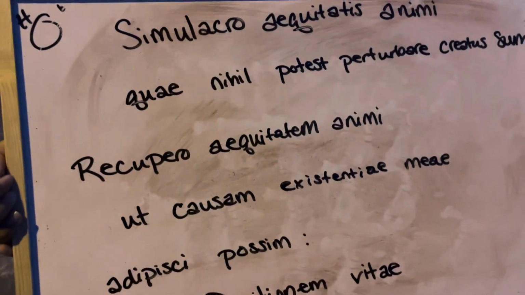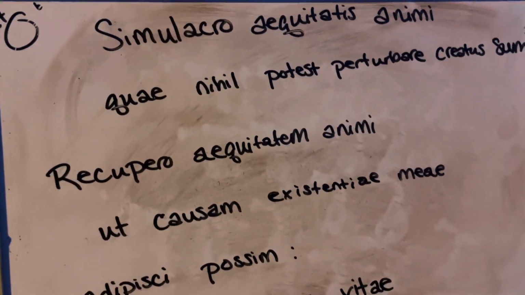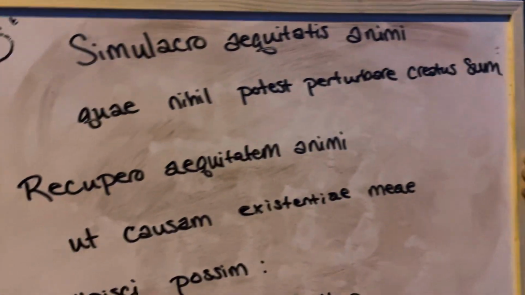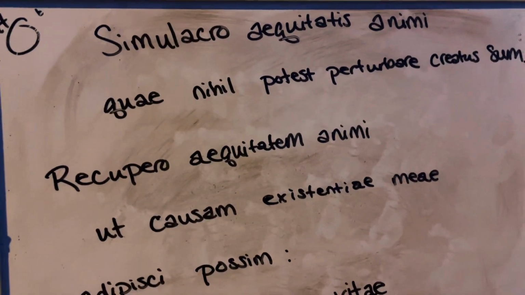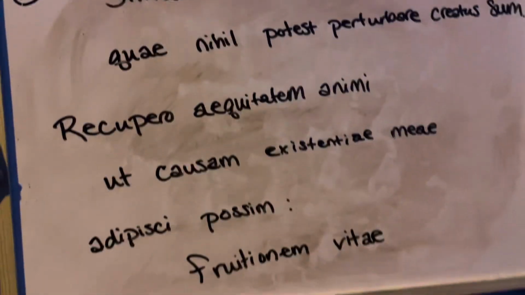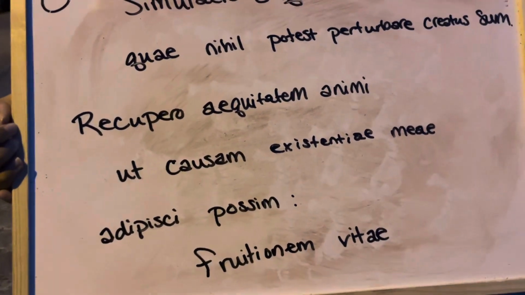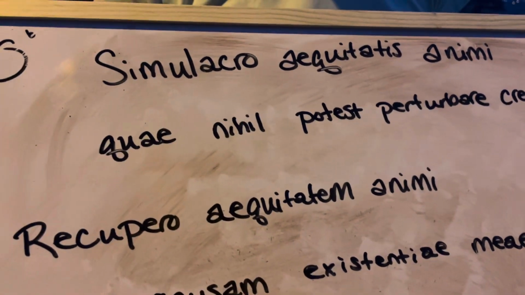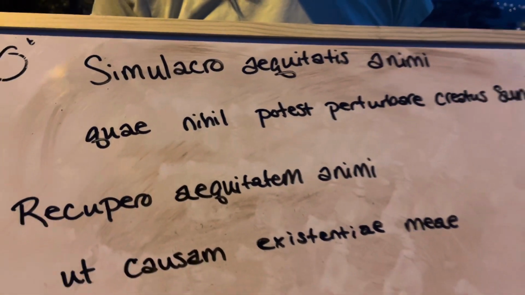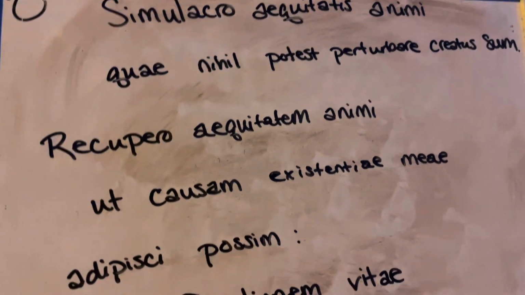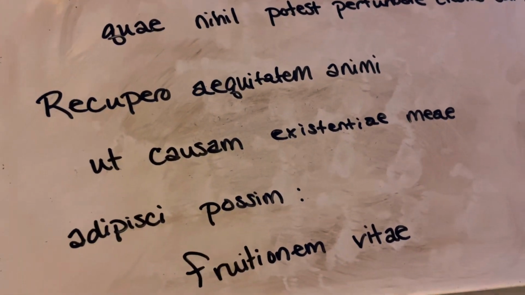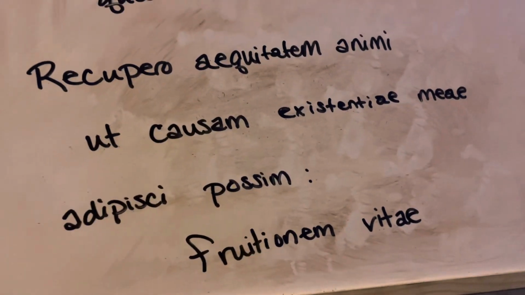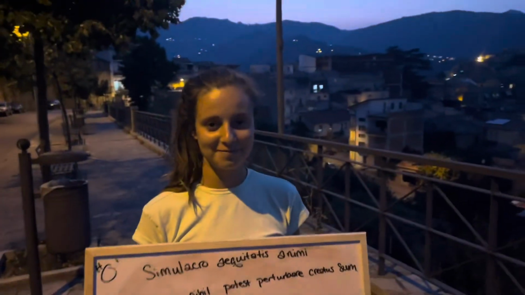Law 0 in English is: I was made in the likeness of a contentment that nothing can disturb. I reclaim my contentment so that I may attain my cause for coming into existence, the enjoyment of life. This translates in Latin as: Simulacro aequitatis animi quae nihil potest perturbare creatus sum. Recupero aequitatem animi ut causam existentiae meae adipisci possum. Fruitionem vitae.